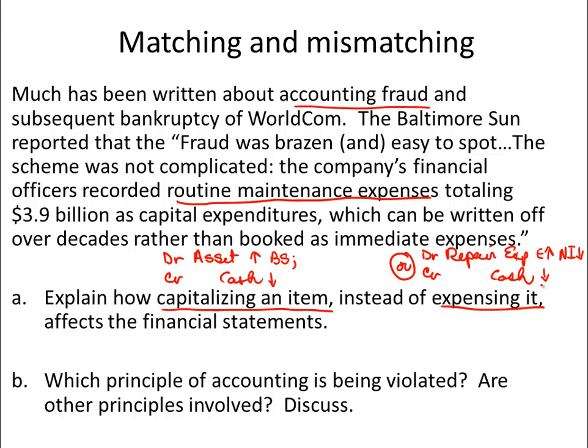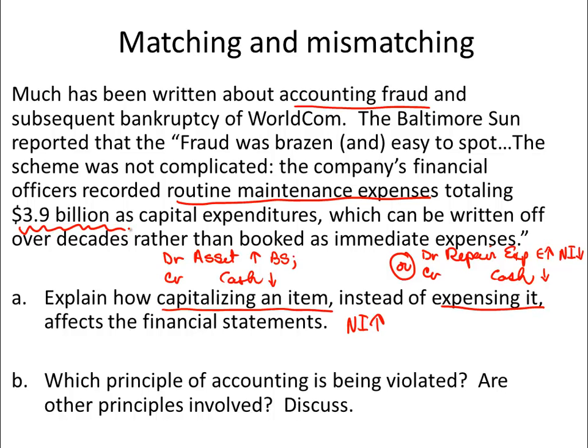So by not expensing it, their net income would be higher by, in this case, $3.9 billion, because they chose to keep all those costs as having future or potential value instead of recognizing they were really just maintaining the equipment of the business. So your net income was higher, and thus the investors thought the company was doing fabulous and invested in the stock, until it got so large that it all fell apart.